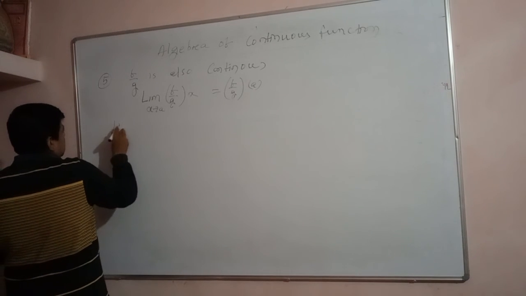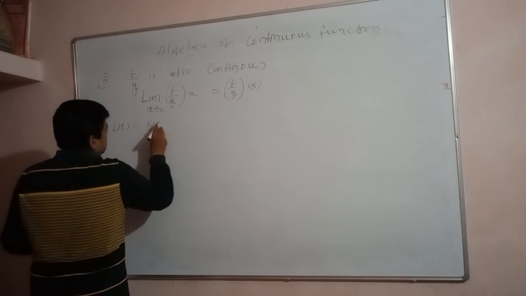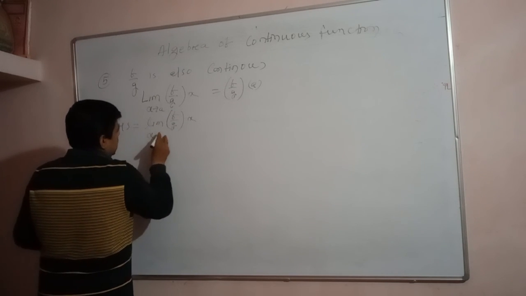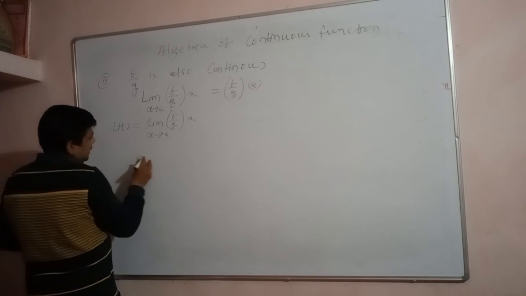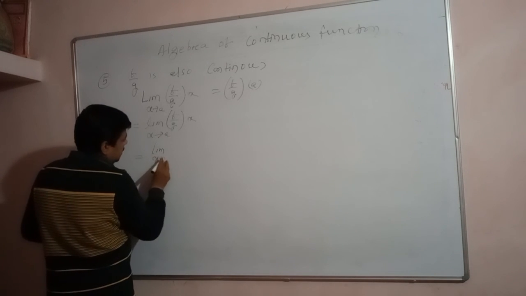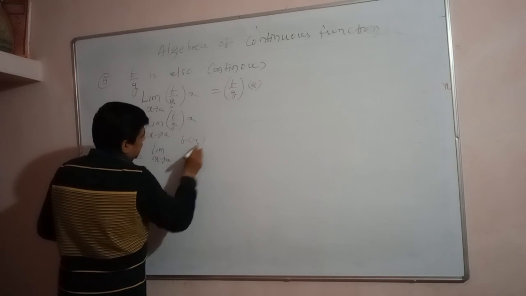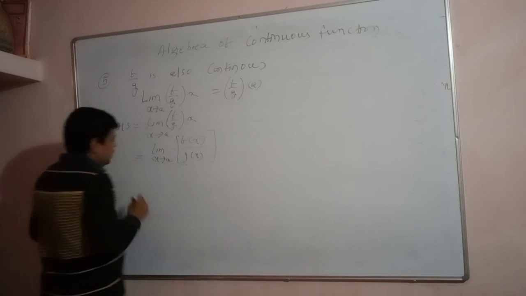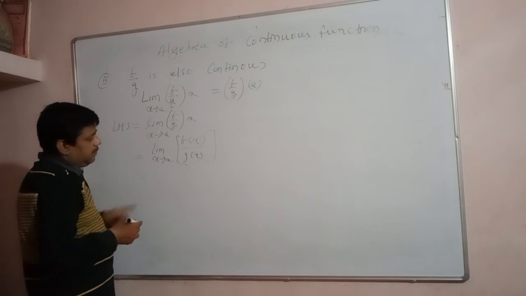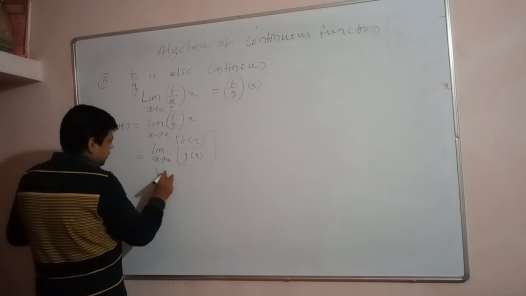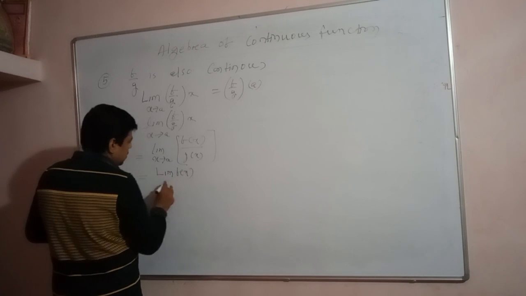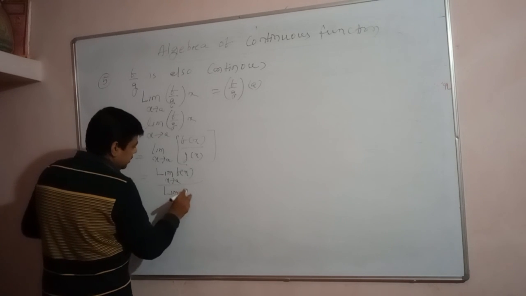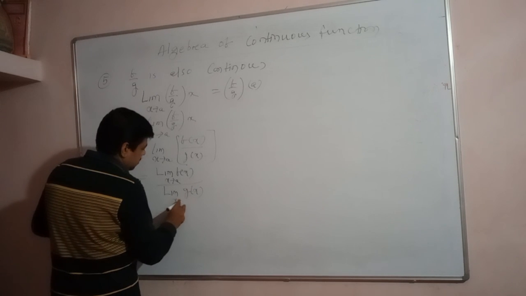Now see, the limit of f by g (x) when x approaches a is equal to the limit as x approaches a of f of x divided by g of x. Can you do it or not? Then that implies the limit of f(x) by g(x) is equal to the limit of f(x) divided by the limit of g(x). Yes or no?